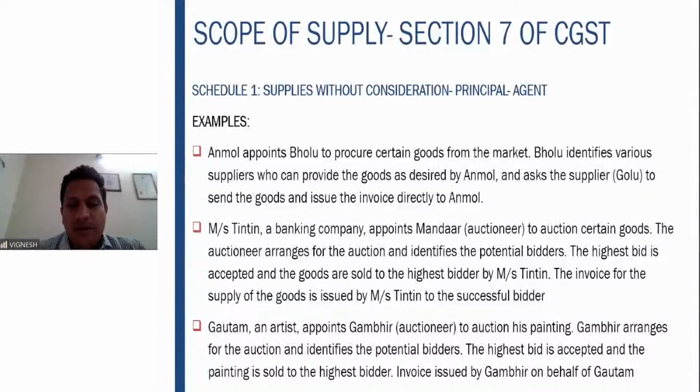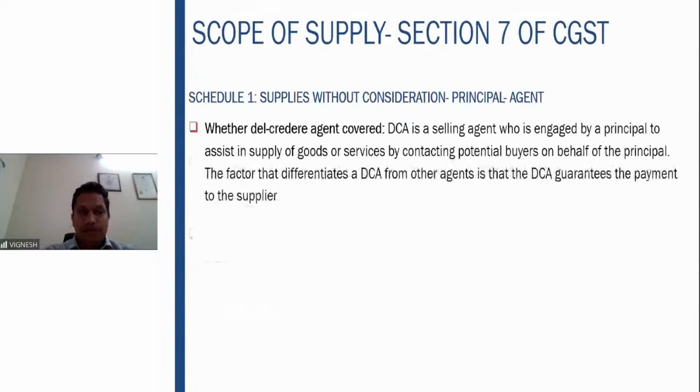Gautam, an artist, appoints Gambhir, an auctioneer, to auction a painting. Gambhir arranges for the auction and identifies the potential bidders. The highest bid is accepted and the painting is sold. The invoice is issued by Gambhir on behalf of Gautam. So here, though he is an auctioneer and auctions the painting, the invoice is issued by the agent on behalf of the principal. Since that is happening, this supply, even without consideration, will come under Schedule 1.